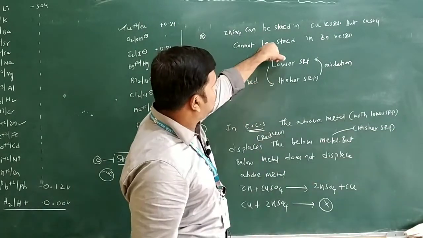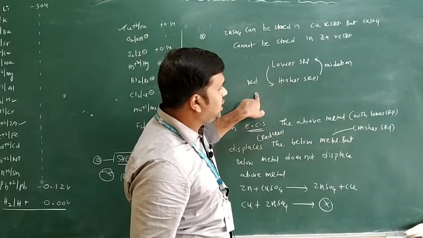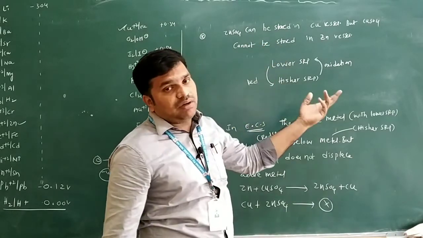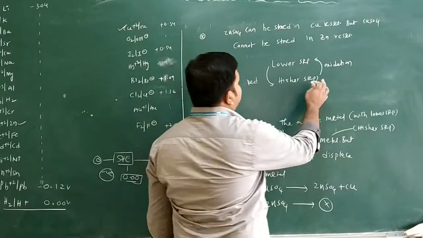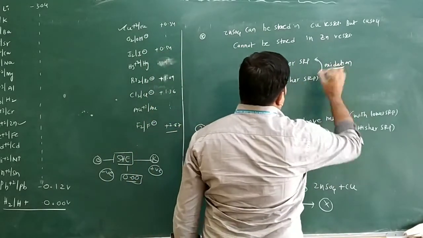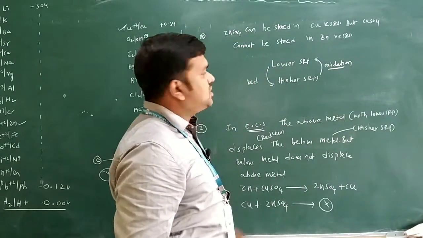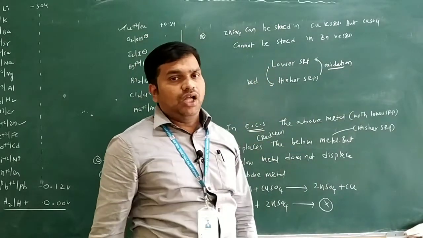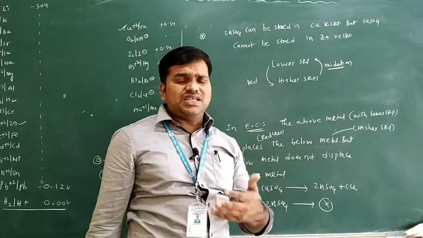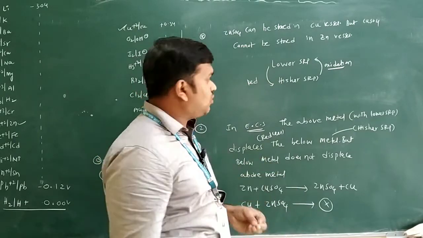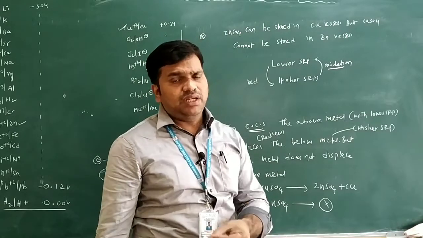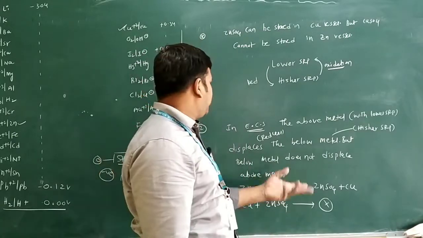So lower SRP reduces the higher SRP, and then the electrochemical series reaction takes place. Higher SRP to lower SRP, the process we call oxidation, and this we call reduction. Based on this, we'll see different types of questions from electrochemical series applications. Just we'll discuss two examples, then go for the next application.